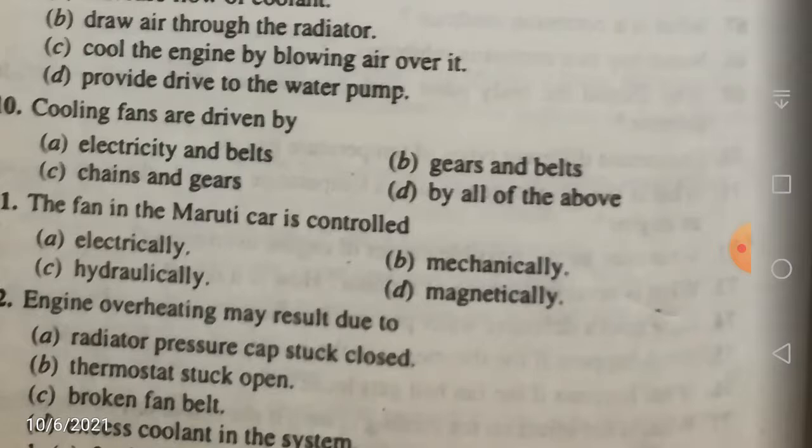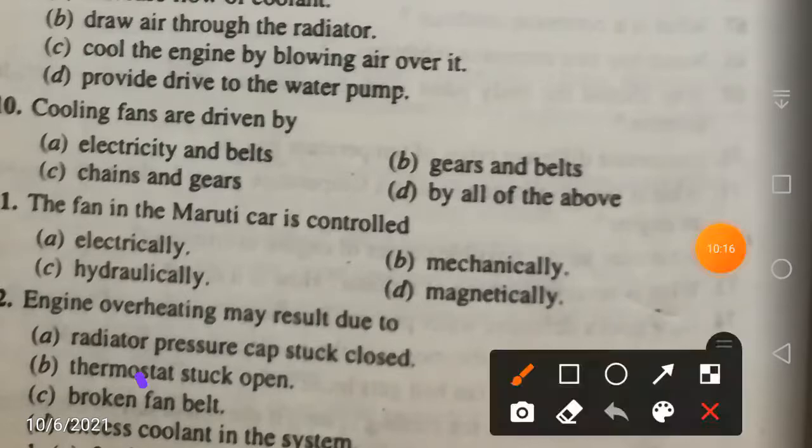The reason for this is actually the broken fan belt. The fan is driven by the belt, so if the fan belt is broken, the fan is not going to run. It is not going to direct air onto the radiator, which has already become hot. So definitely your engine will become overheated. The basic reason for engine overheating is the broken fan belt. That is the answer, so let us mark it. Your answer is C.